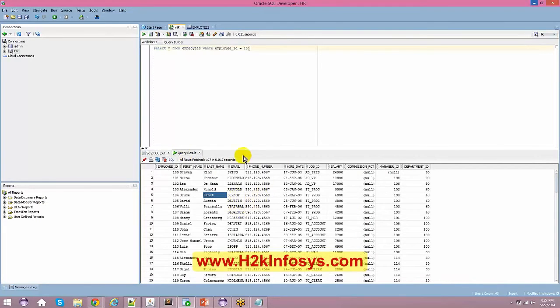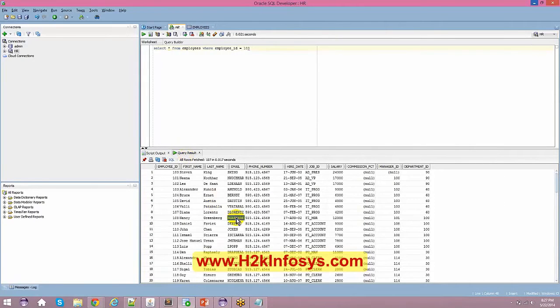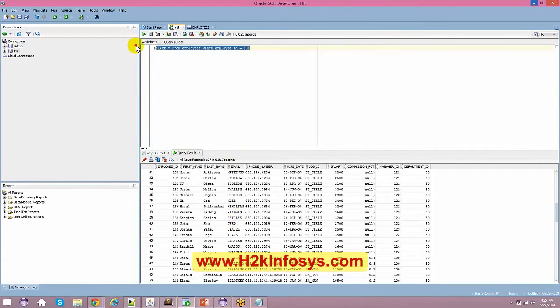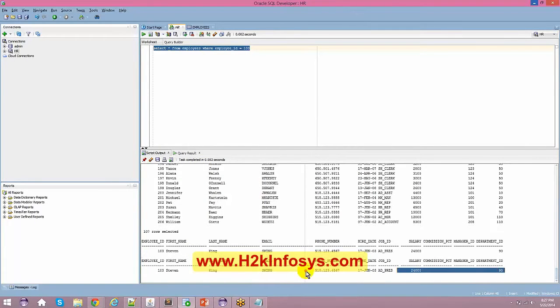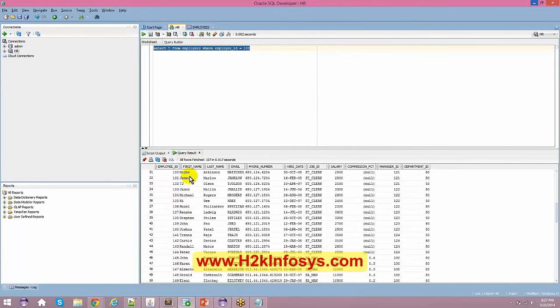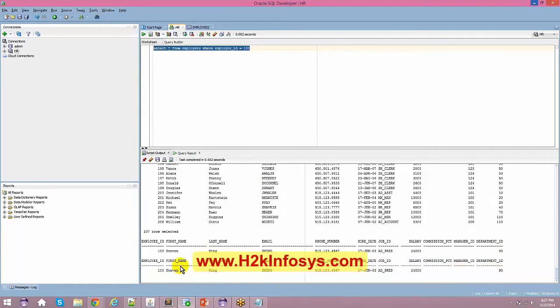Okay, so if you see here at the bottom, I see the result. Why is this not giving me the answer here? Anyways, it is giving me the answer out here, not in my query result tab. Okay, so I got one entity, or one row, out here. The same thing we are going to see from my Java application.